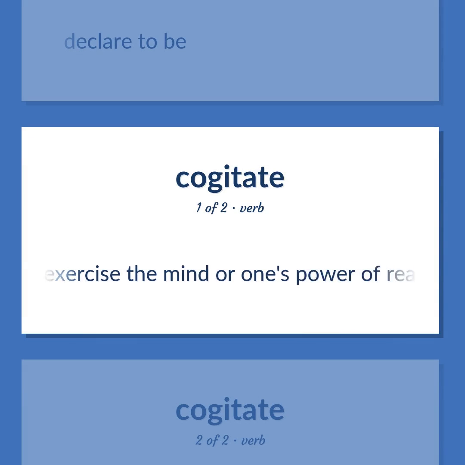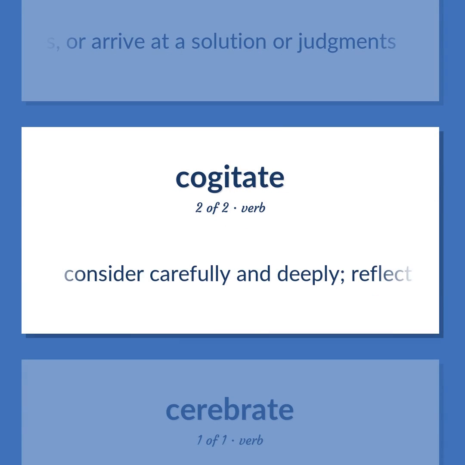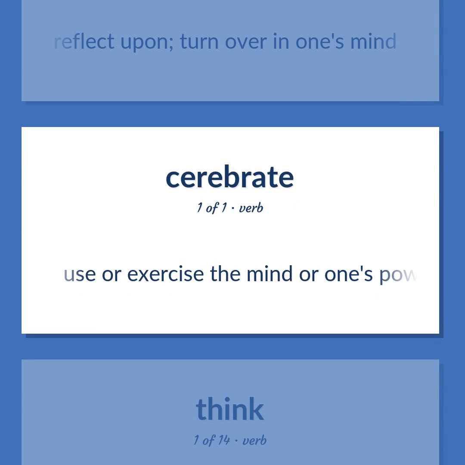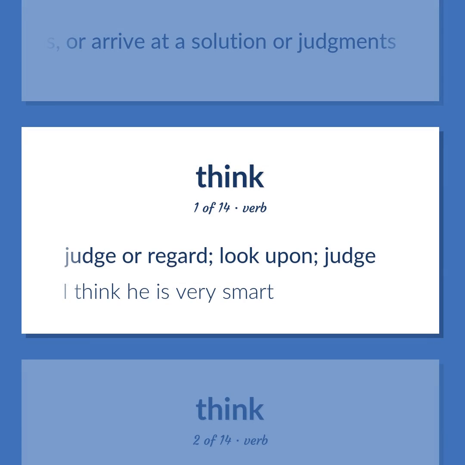Use or exercise the mind or one's power of reason in order to make inferences, decisions, or arrive at a solution or judgments. Consider carefully and deeply. Reflect upon. Turn over in one's mind. Use or exercise the mind or one's power of reason in order to make inferences, decisions, or arrive at a solution or judgments. Judge or regard.